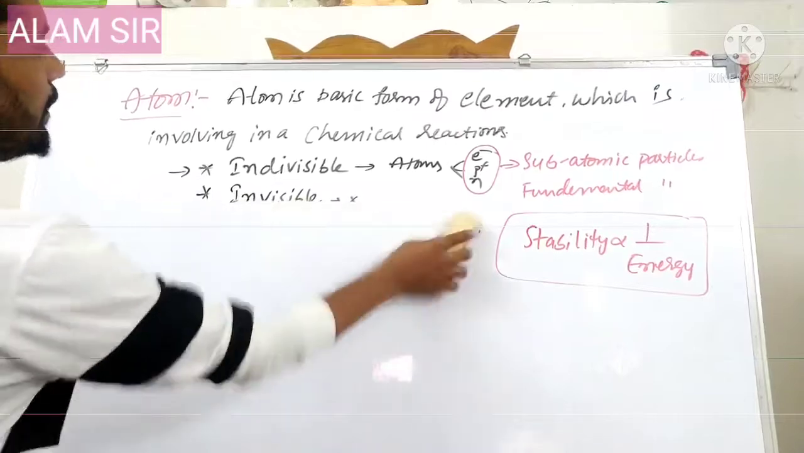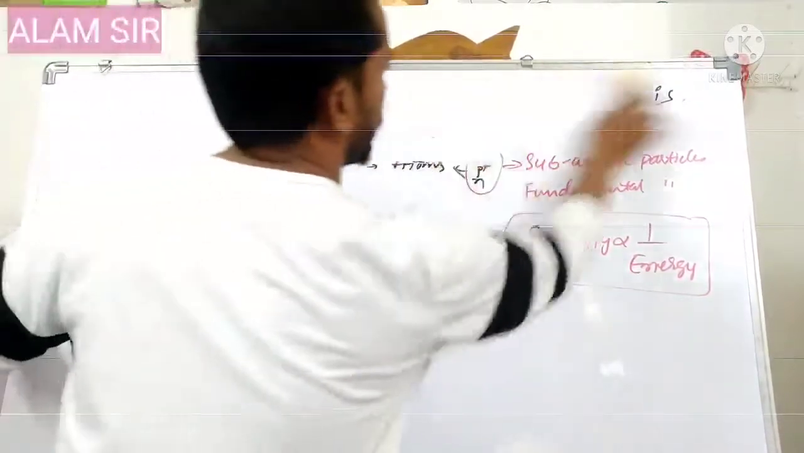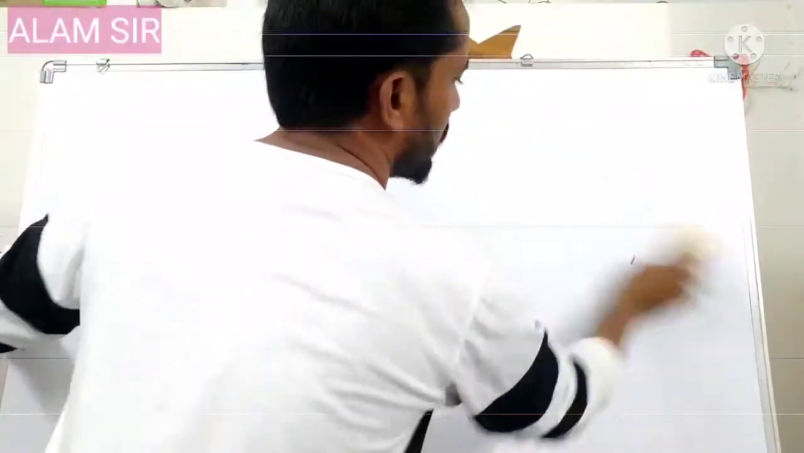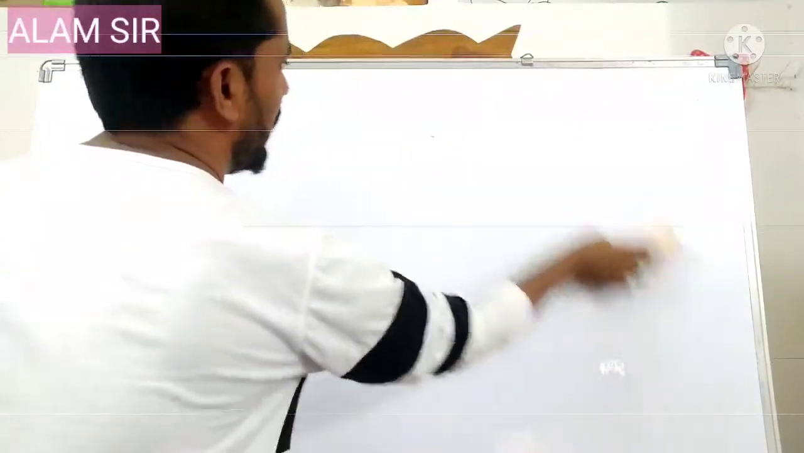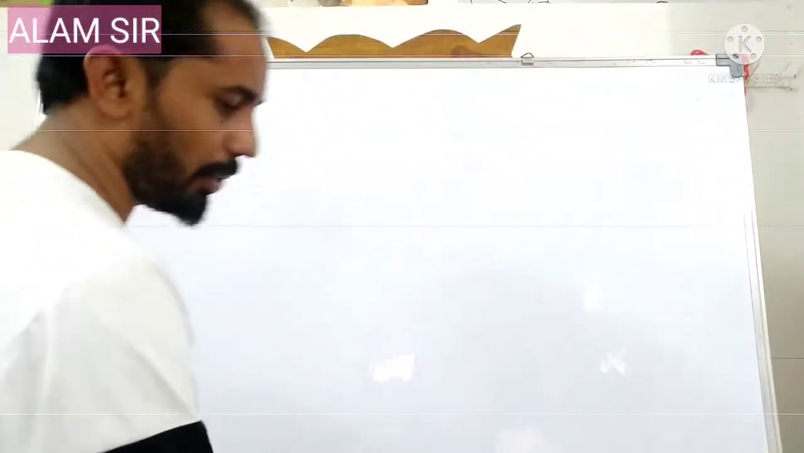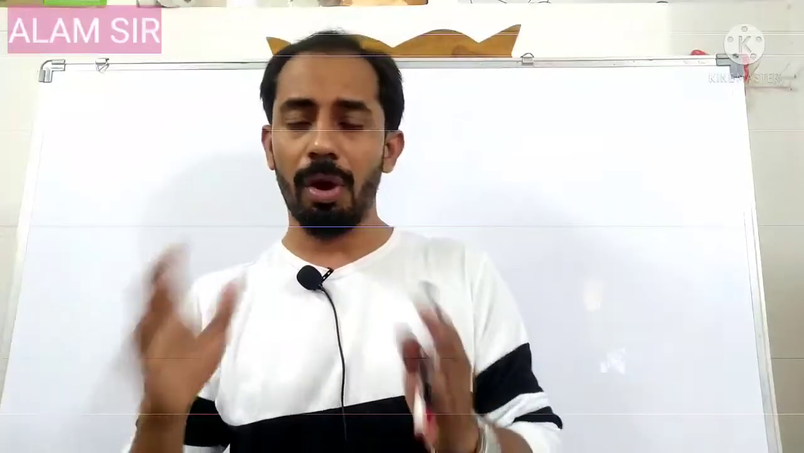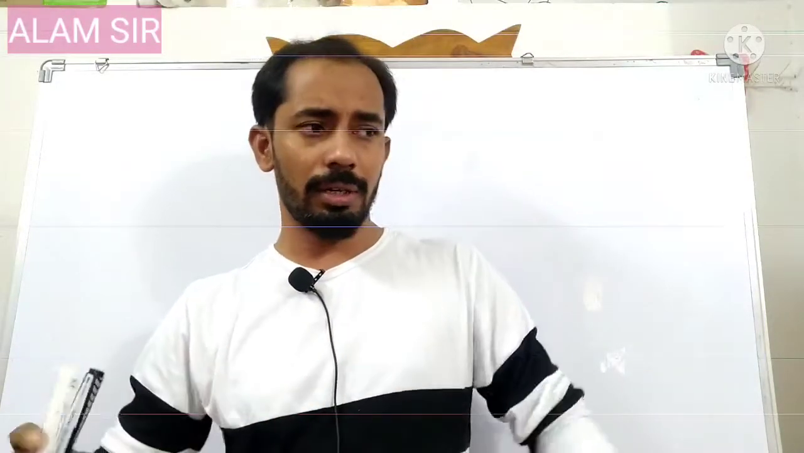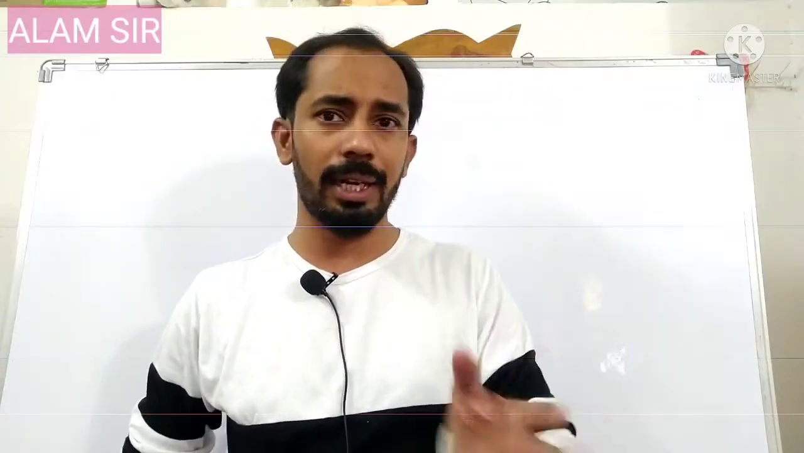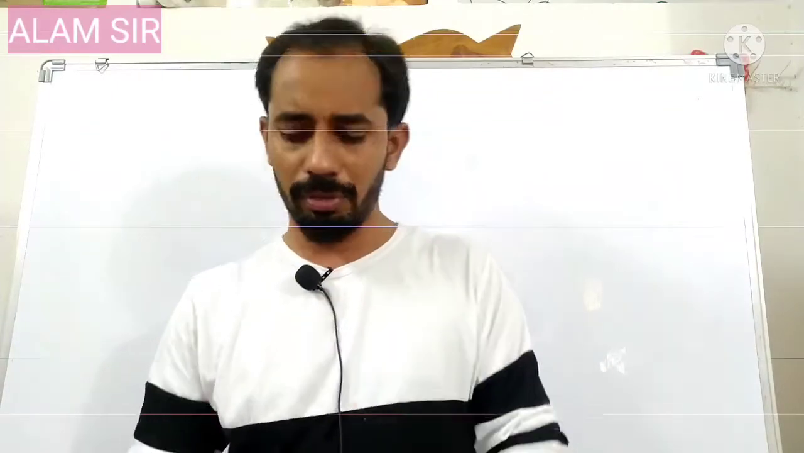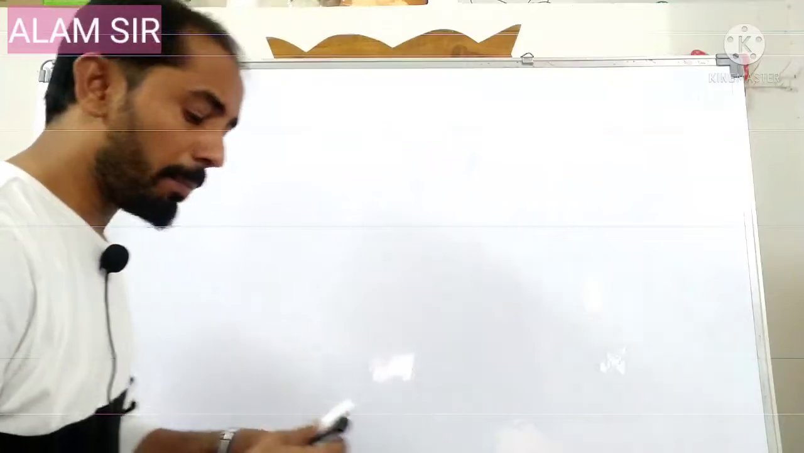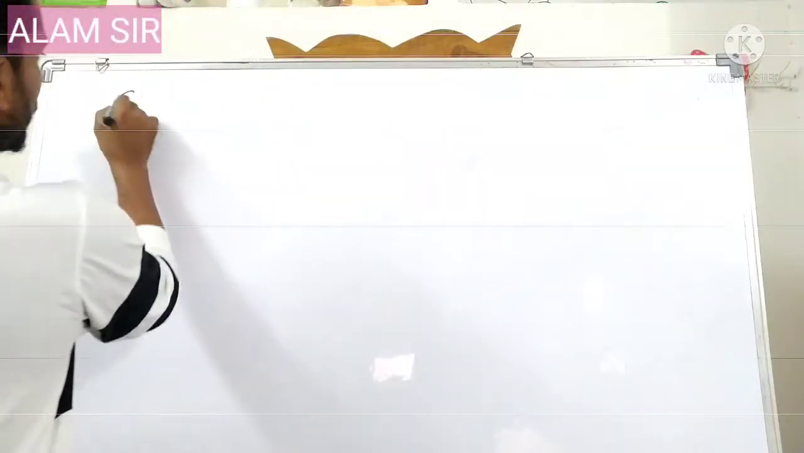Next one is element. We say how many elements have been discovered. We don't say how many atoms or how many molecules or how many compounds. Compounds, approximately 3,50,000 compounds are known in the world, but elements are limited.